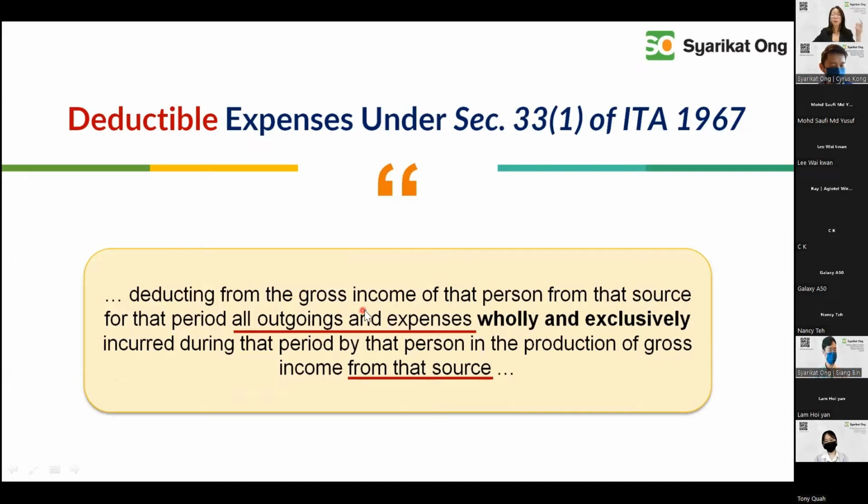deduction from the gross income of that person, all outgoing expenses that are actually deducted from the gross income of the person from that source. Wholly and exclusively means 100% belonging to, wholly and exclusively incurred during that period for that person in the production of gross income from that source. It means I have incurred an income by incurring this expenditure. This expenditure is only for the purpose of generating this income, so hence it is deductible.